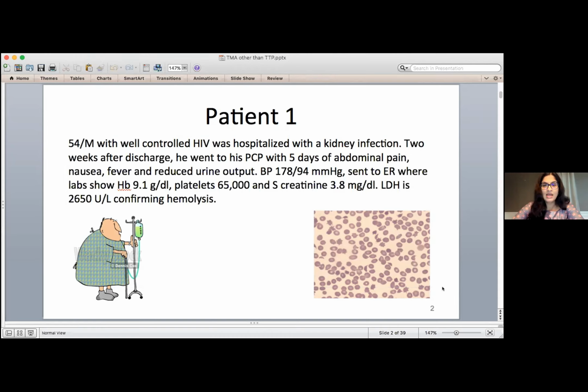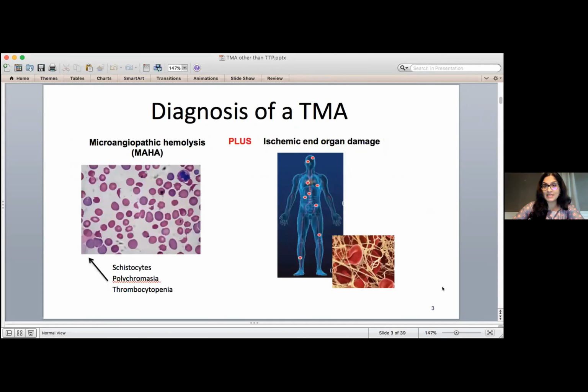platelets. And the title of my talk probably gave it away, but this is not TTP, but it is a TMA. And the reason we say this is a TMA is that a TMA is really a combination of two types of things. One is a blood picture of what as hematologists we call microangiopathic hemolysis, which just means that we see the red cell fragments or the schistocytes, and we don't see platelets. But we also see evidence of some sort of organ damage, whether it is a loss of consciousness or a stroke signifying brain injury, problems with the heart, or in this case, problems with the kidney that is occurring because of a loss of blood supply.